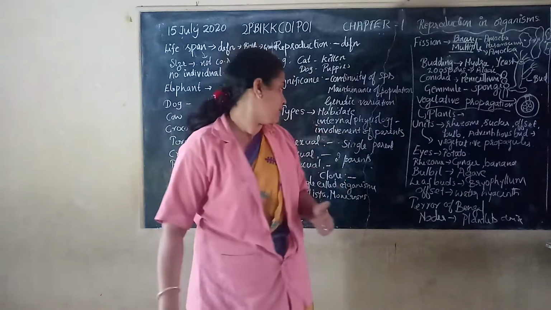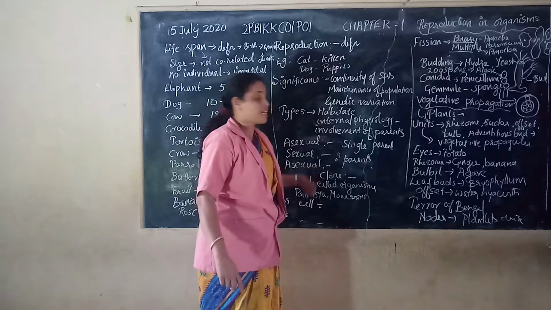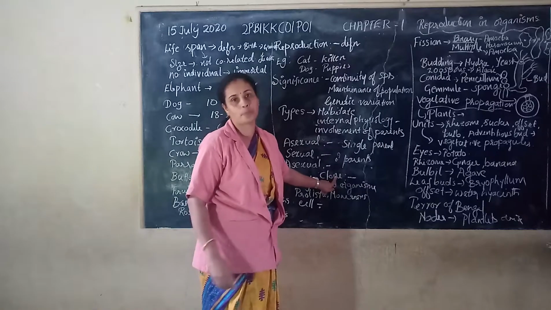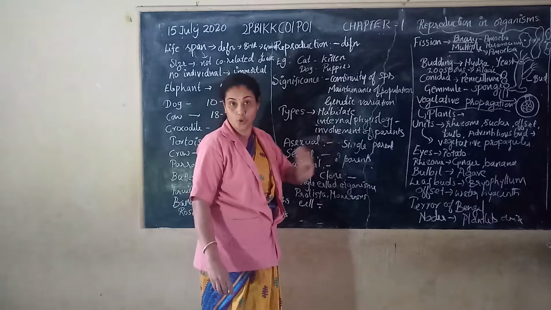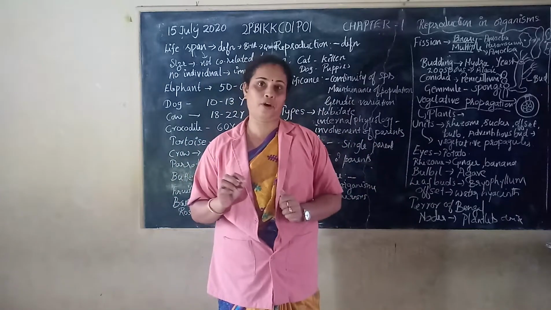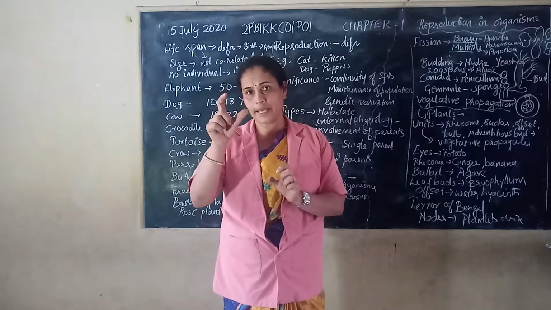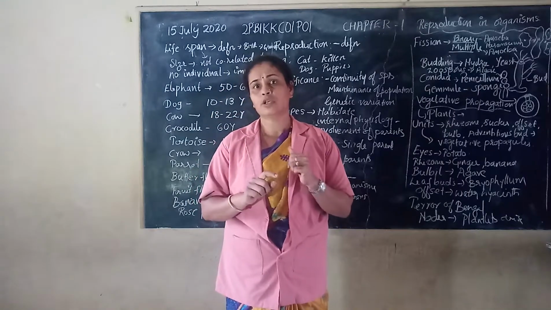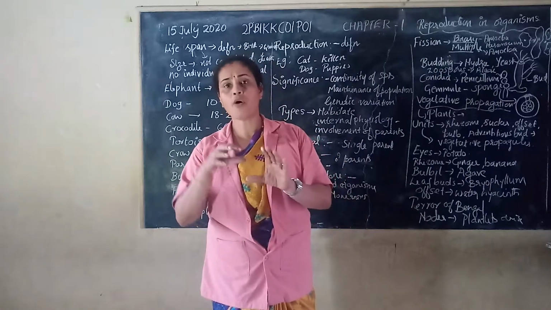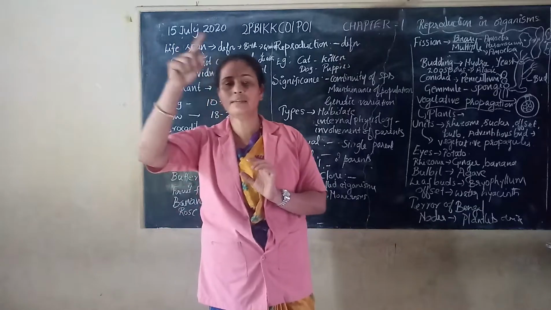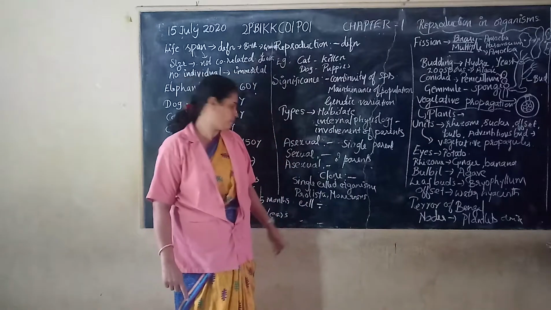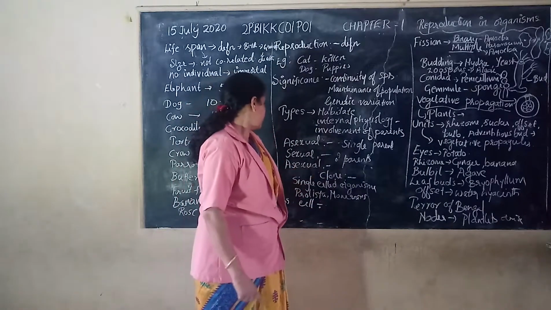So one more question may be asked: why are clones genetically and morphologically similar? Because they are produced from a single parent. There is no recombination or crossing over like in sexual reproduction. So it is formed from a single parent, there is no recombination, no formation of gametes, and no union of gametes. Whatever offspring are formed, they resemble their single parent itself. So that is called a clone.